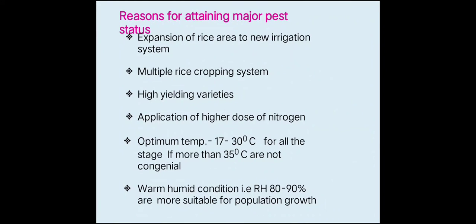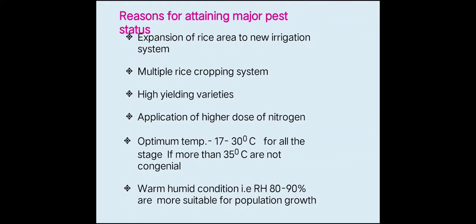So what is the reason for the stem borer to attain major pest status? Why are we saying that rice stem borer is the major important pest of rice? Because of expansion of rice area under new irrigation systems.